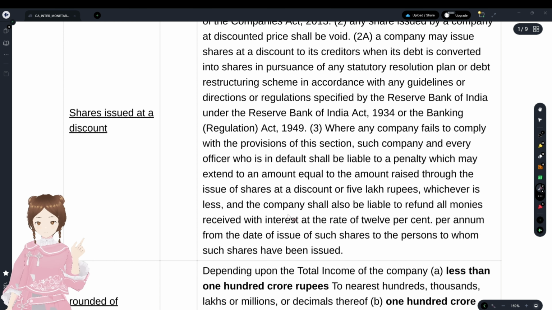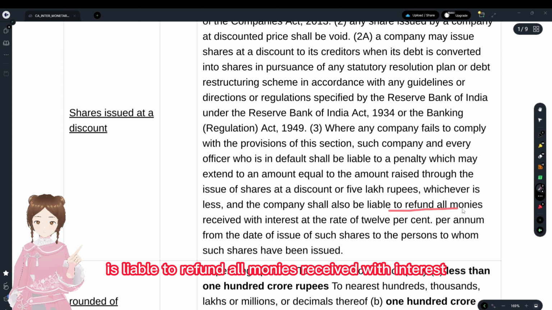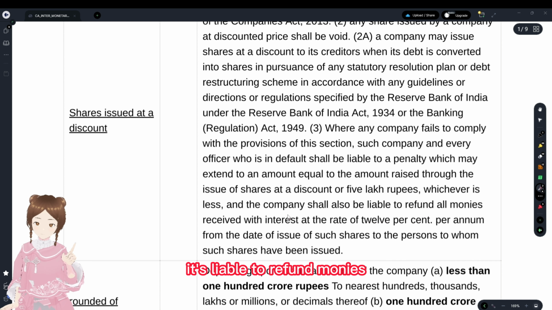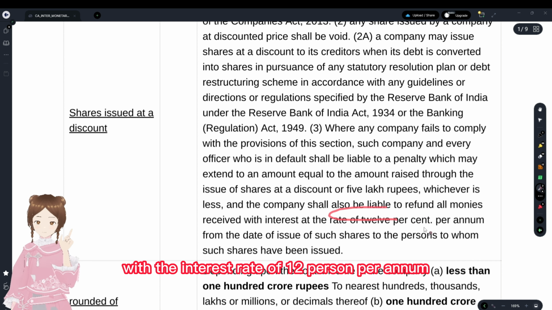And the company is liable to refund all monies received with interest at a rate of 12%. It's liable to refund monies with the interest rate of 12% per annum from the date of issue of shares to the persons to whom the shares were issued. This is with regards to the penalties and liabilities when shares were issued at a discount.